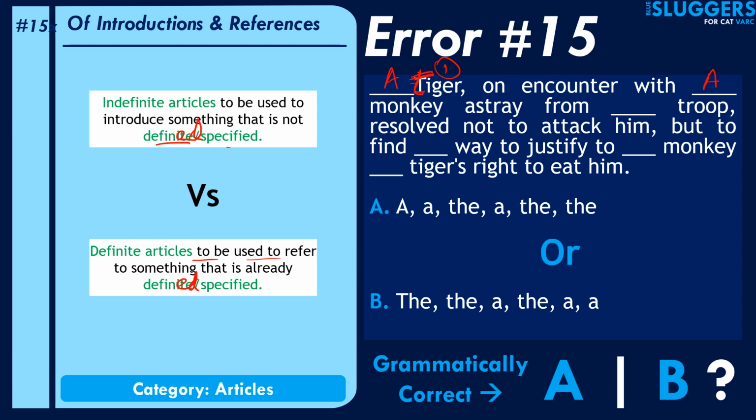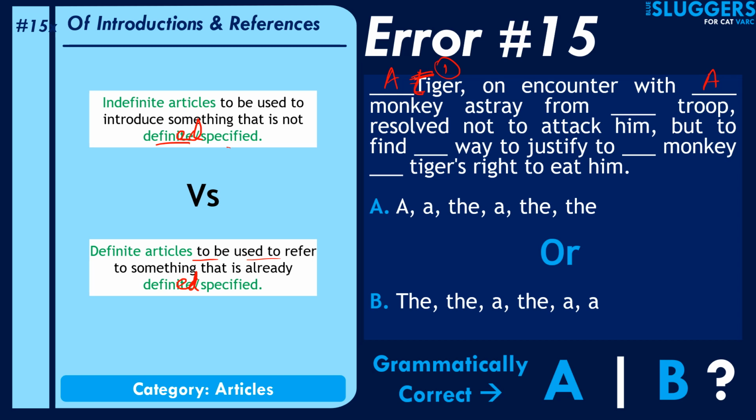Astray from the troop. Now troop is basically like the way you have a pride of lions or a swarm of bees, similarly you have a troop of monkeys, right? So in this case, students might get confused that troop is also being introduced for the first time, so should we use an indefinite article or should you go for the? Well, we'll go for the.